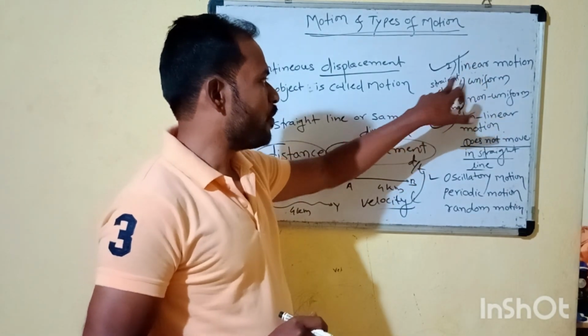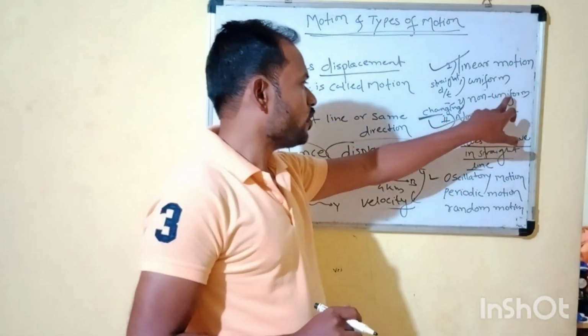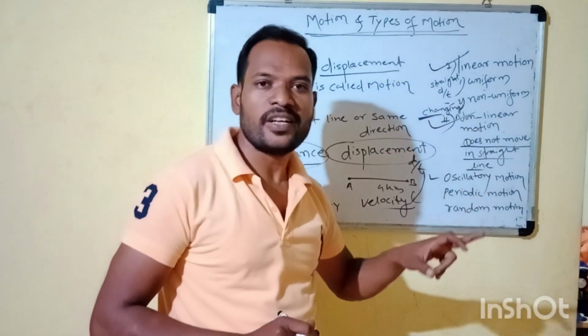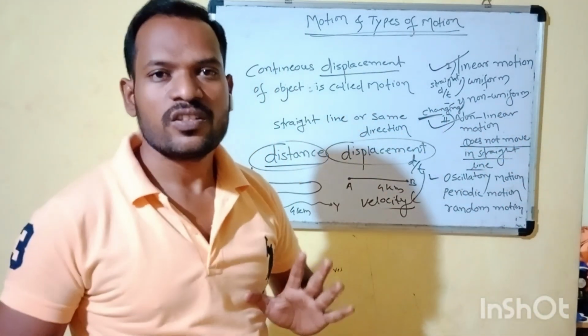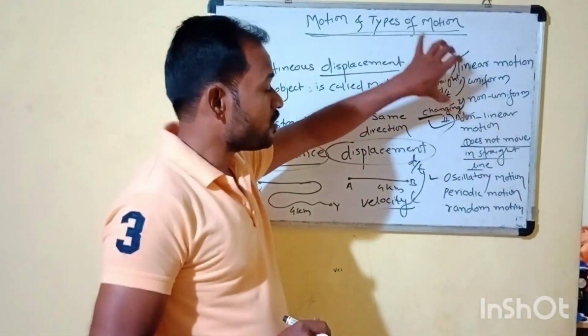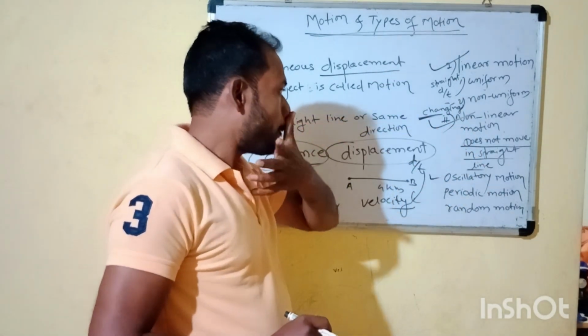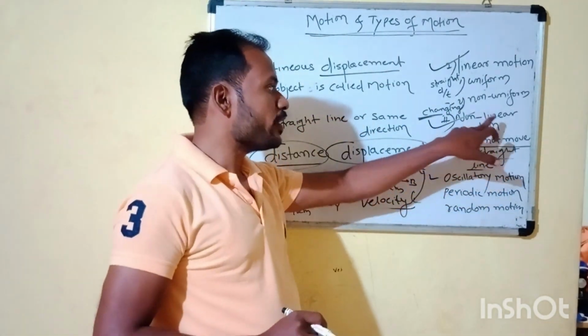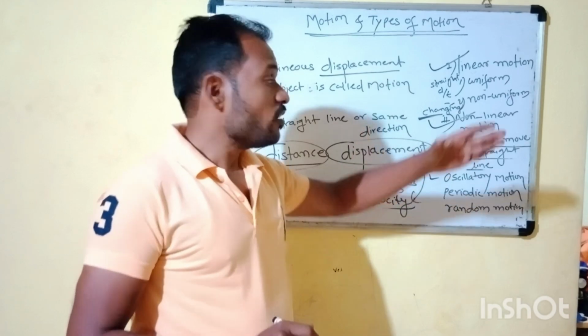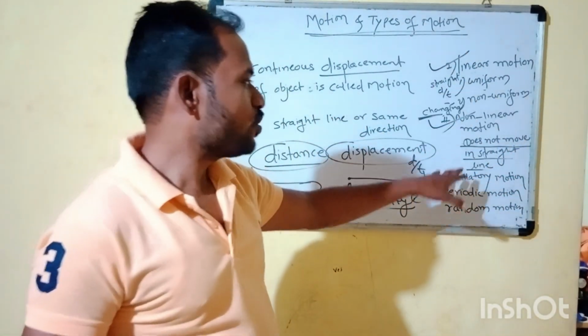Uniform linear motion is in a straight line, and non-uniform motion means they are changing their directions, and they can also be in a straight line. These are the subtypes of linear motion. Next is the other type of motion, non-linear motion. It is the vice versa of linear motion.